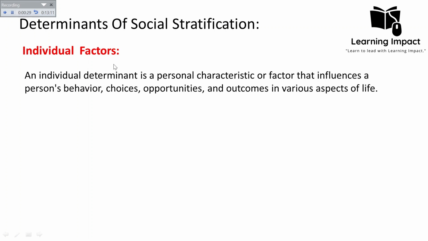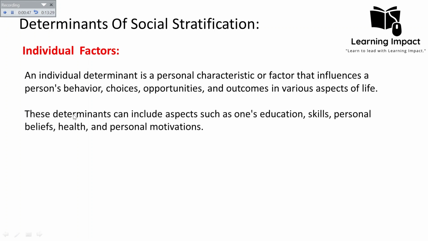But in the case of individual factors, it is associated with the individual's own abilities, that is, how an individual competes with other individuals on the basis of their personal abilities and characteristics, and how they strive to move up and down in a social stratification. Okay, so these determinants might include one's education, the skills they have, personal beliefs, health, and personal motivations. These are all examples of individual factors that are determinants of social stratification.